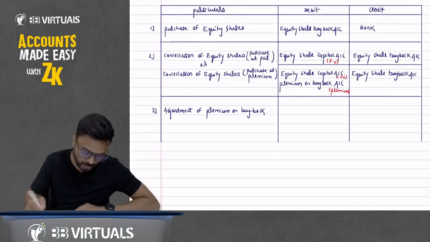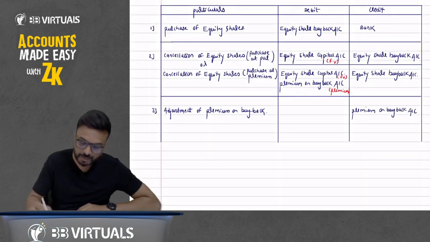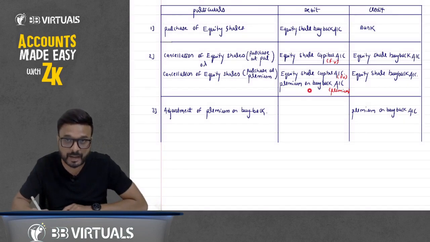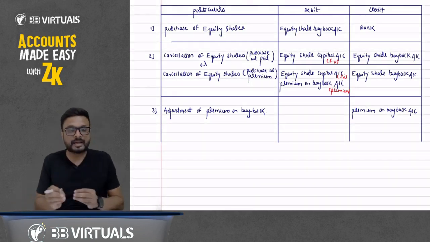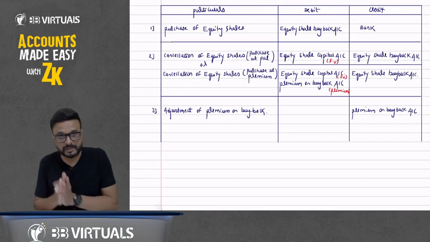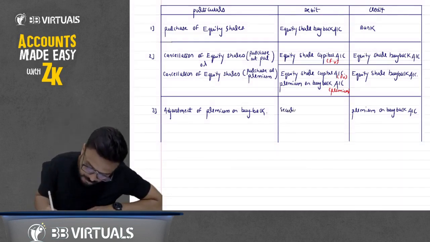If you want to cancel it, you have to credit it. I will credit premium on buyback account. We have debited premium on buyback account because we have paid an additional amount and we are cancelling it. But it can be cancelled against which? Free reserve and securities premium. So we are writing it off against free reserve and securities premium. You can write it off against securities premium account.